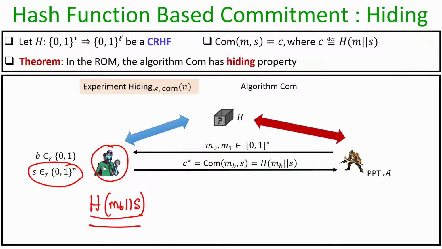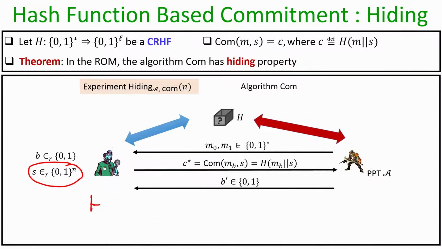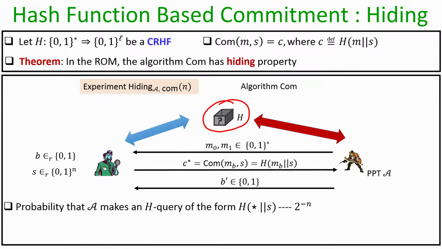Now, since we are in the random oracle model, this adversary A is also allowed to make a polynomial number of oracle queries to this oracle H on any input of its choice, and then finally it outputs whether it has seen a commitment of the message M0 or a commitment of message M1. I stress here that in this whole experiment the function H is a random oracle, with neither the experiment nor the adversary having access to the code of this oracle H.